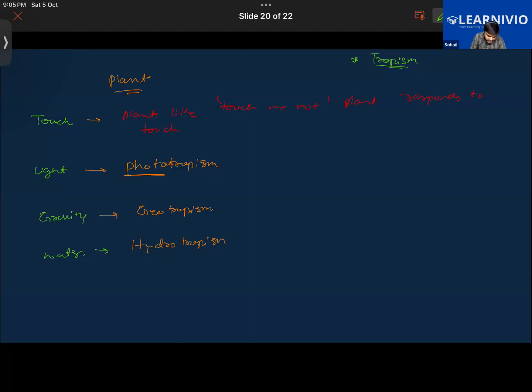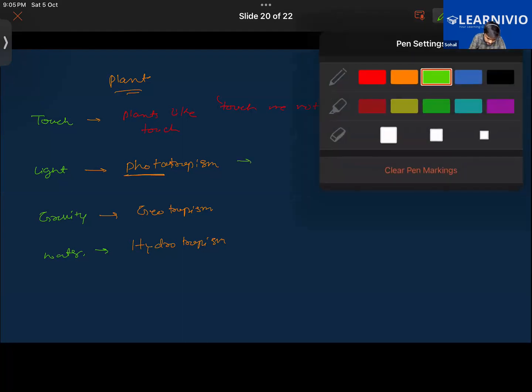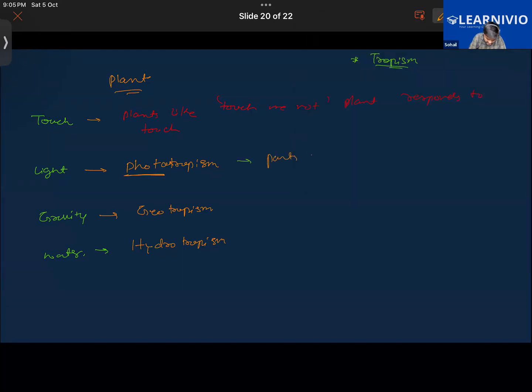By the way, I was talking about tropism, where different parts of the plant's body, whether root system or shoot system, will be moving towards the stimulus. In the case of phototropism, you understand what the shoot system is?